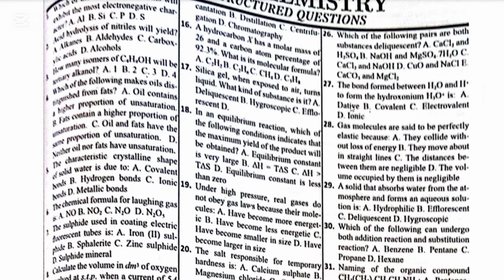Number 28. Gas molecules are said to be perfectly elastic because A, they collide without loss of energy. B, they move about in straight lines. C, the distance between them is negligible. D, the volume occupied by them is negligible. The answer is A. They collide without loss of energy.